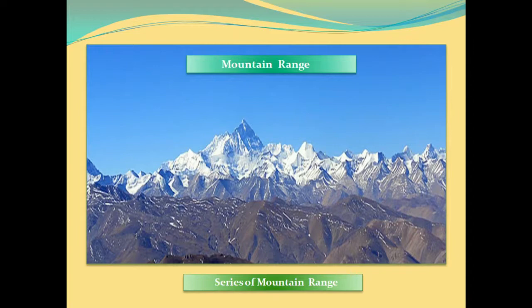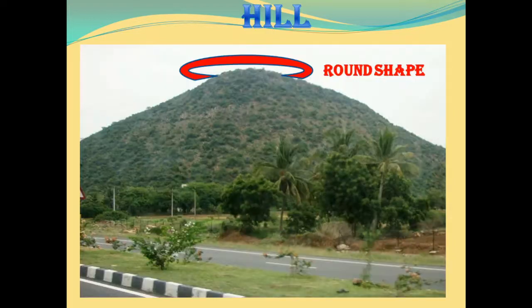Apart from the mountains, we have hills, which are not very big and gigantic like mountains, but much smaller than the mountains. And you can see in the picture that they have a round shape. The Aravallis in northwestern India and Appalachians in North America are the old mountains.